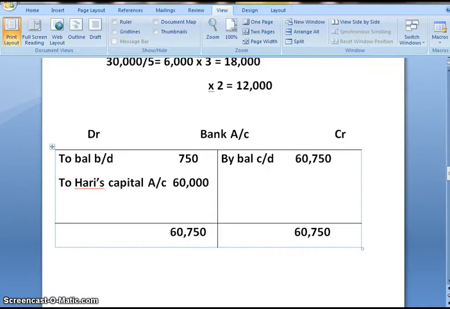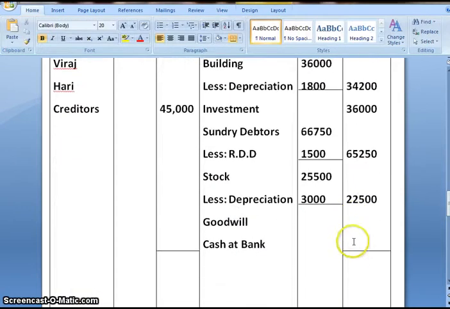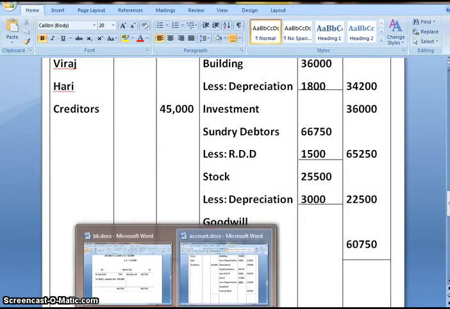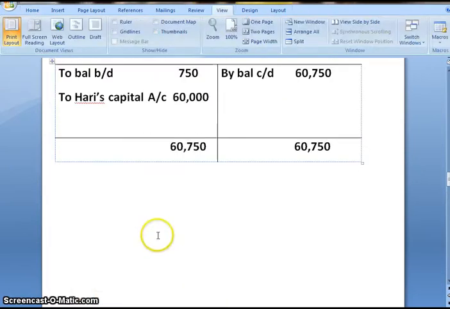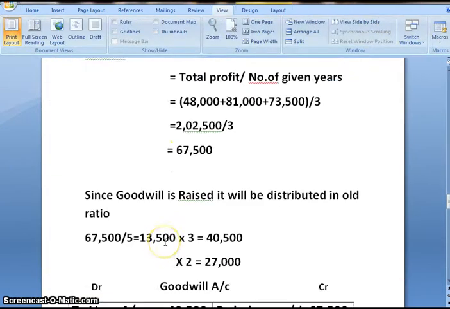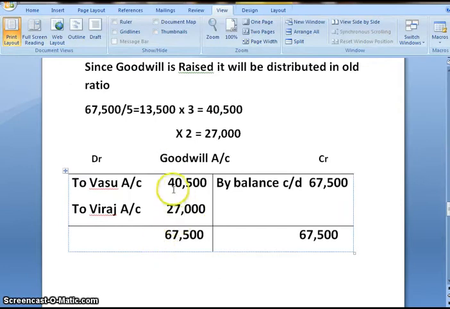Let us post it. Similarly, let us close the goodwill account as well. So 40,500 plus 27,000 will get 67,500.